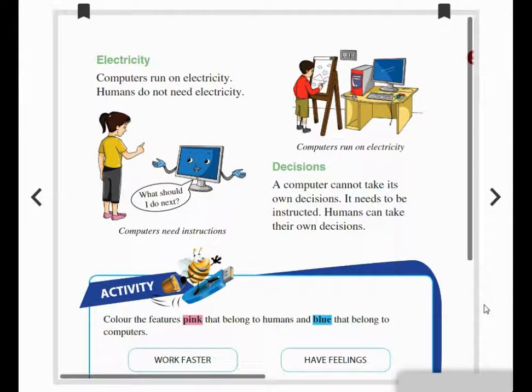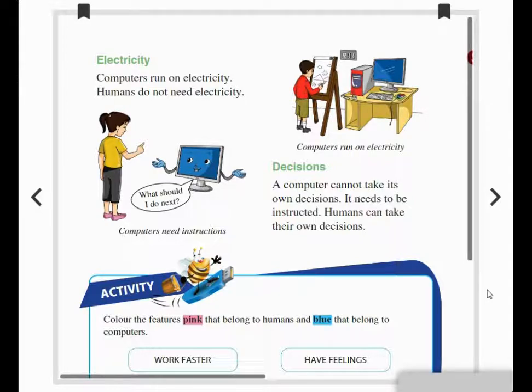It needs to be instructed, a set of instructions has to be given to the computer. Okay, it will not think and work on its own, but humans can take their own decisions. See, if we want to work, we can work for some time. If we don't want to, we can take rest for some time, isn't it?